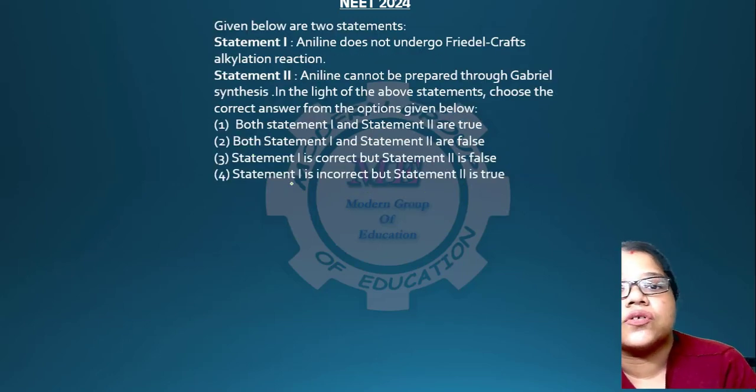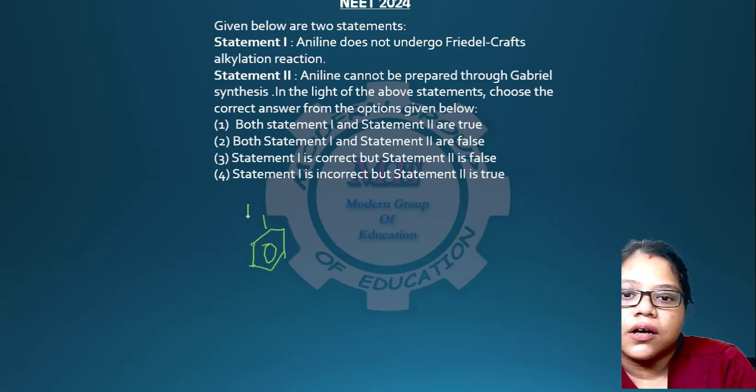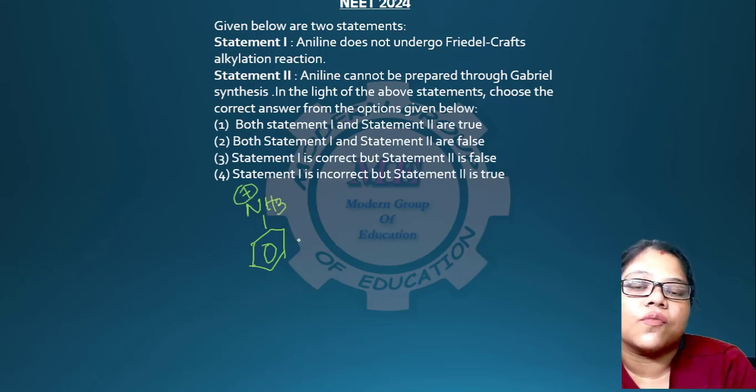Okay, going to the next question. Aniline doesn't go through Friedel-Crafts reaction, because it forms anilium ion. It behaves as a base, and in Friedel-Crafts reaction we generally use what? A Lewis acid, right? Statement 1 is correct. Aniline cannot be prepared through Gabriel synthesis. In the light of the above statement, obviously it cannot be prepared because aryl halides do not go through nucleophilic substitution. Both the statements are correct. 1 is your answer.